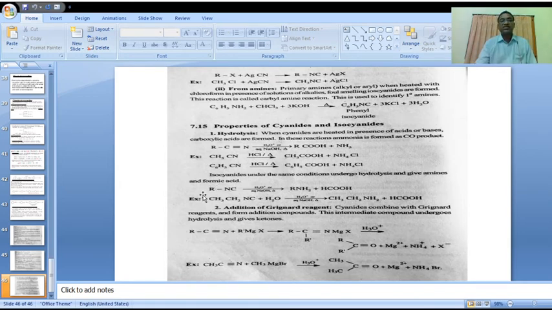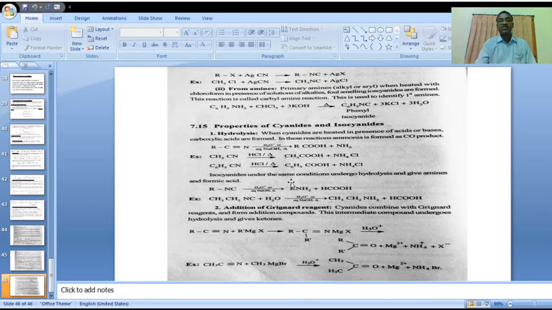Alkyl isocyanide, under the same condition, in the presence of acid or base (H3O+ or aqueous sodium hydroxide), on hydrolysis forms primary amines.